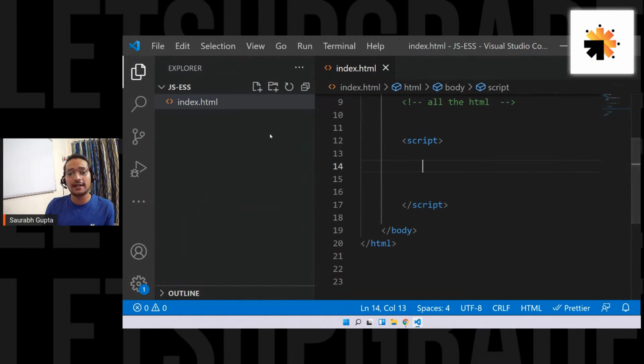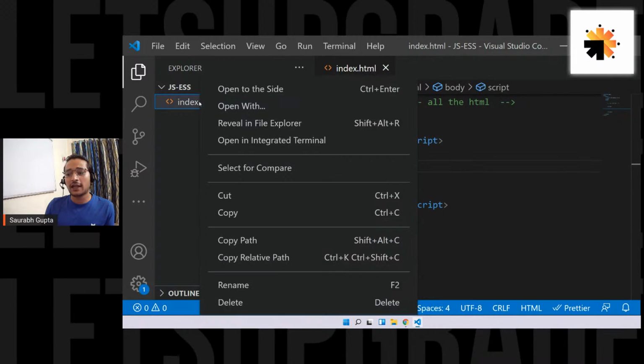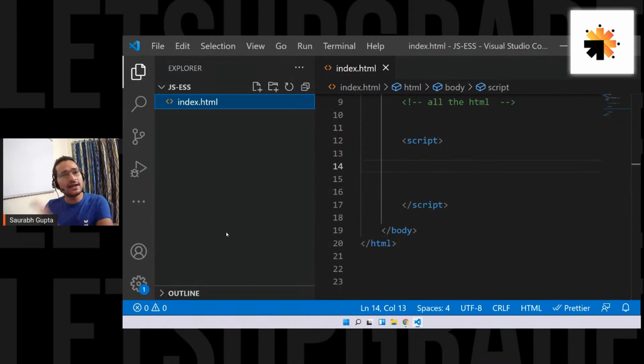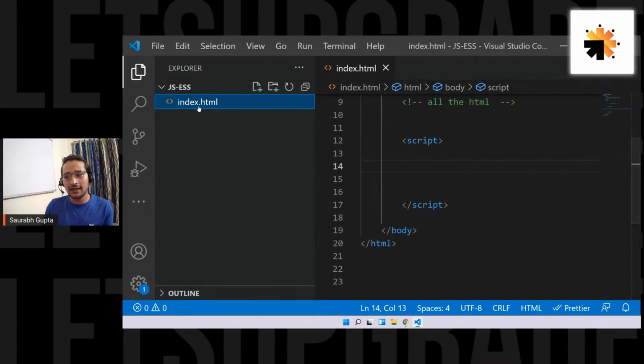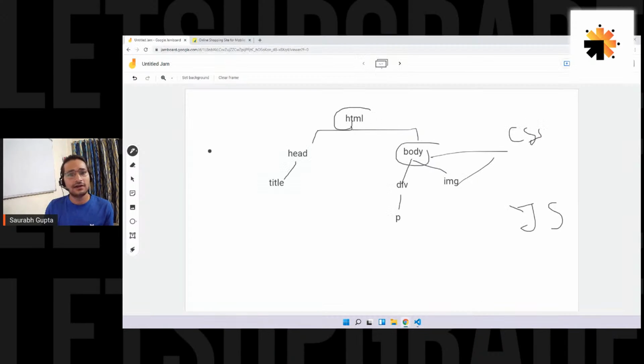Let's run this page. Right click on this page, copy the path, and run it like a normal HTML file. Don't worry, you can use a live server. That's totally fine. You can directly open it in Chrome. It's totally up to you. In this case, I'm simply copying the path, right click, copy the path, and go in your favorite browser, whatever you want. Don't use IE, use Mozilla, use Chrome, whatever you feel.